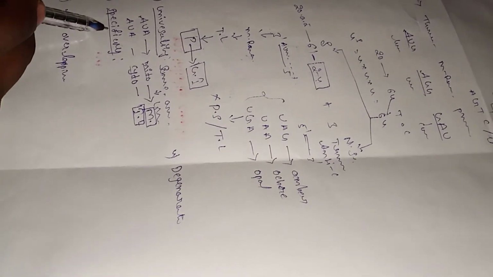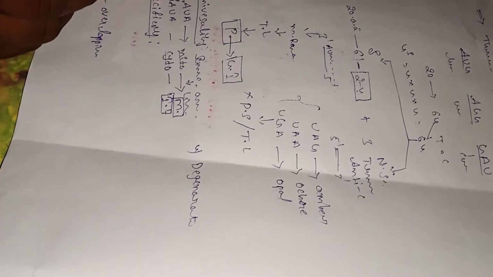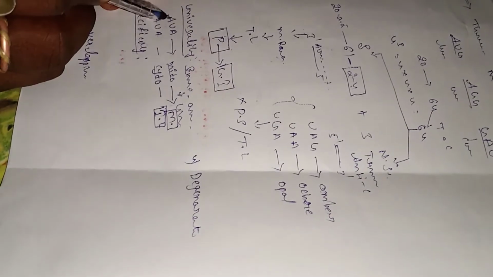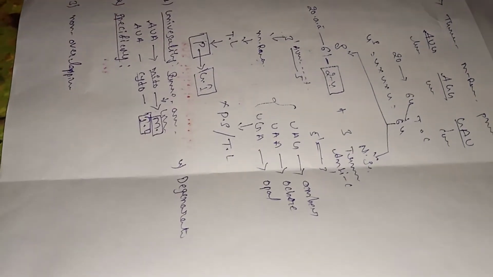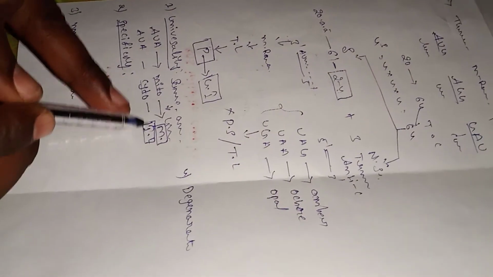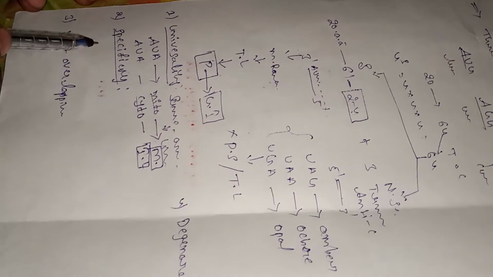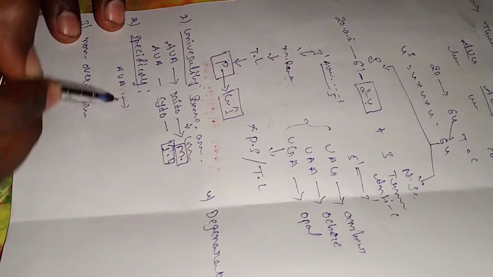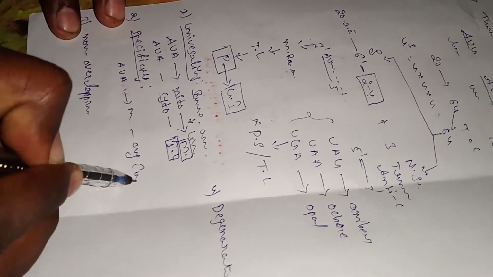So the next one, specificity. This is quite the opposite of universality. In universality, 2 codons are presented in the same situation. For example, methionine acts as UAA, isoleucine acts as AUA. These are the same codons produced from different amino acids. But in specificity, AUA always produces methionine in any condition or any situation.